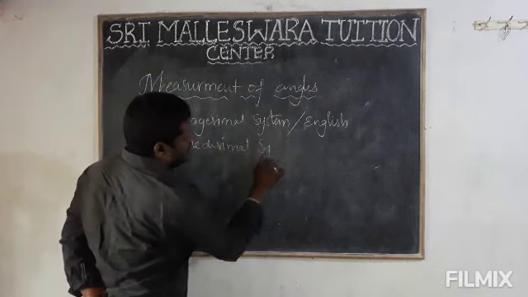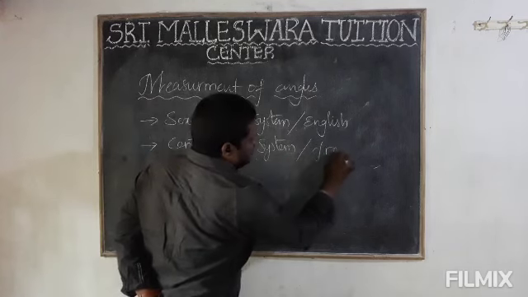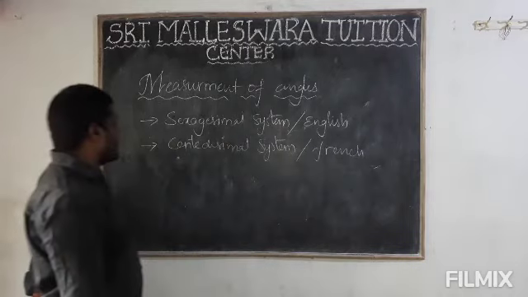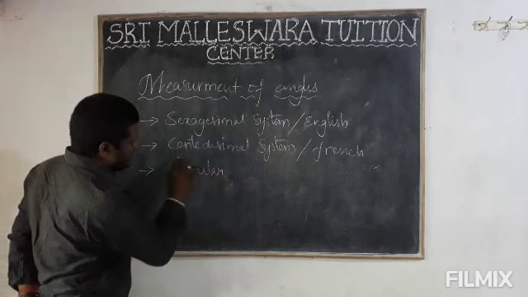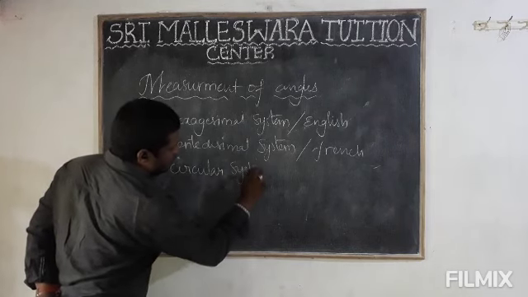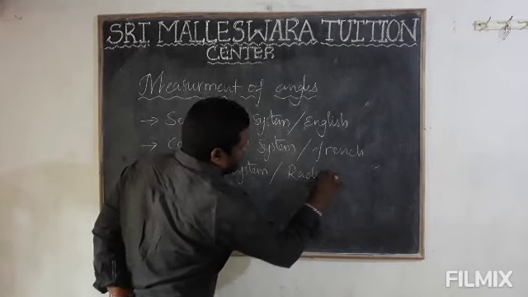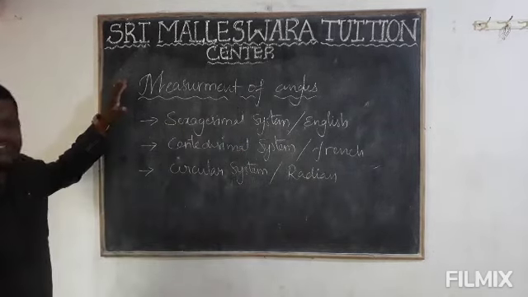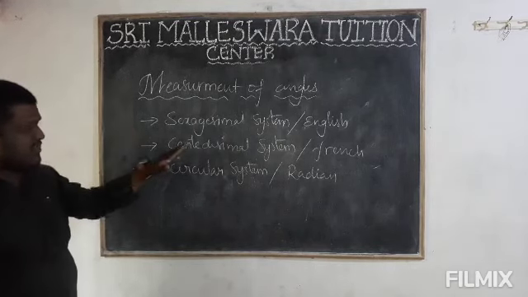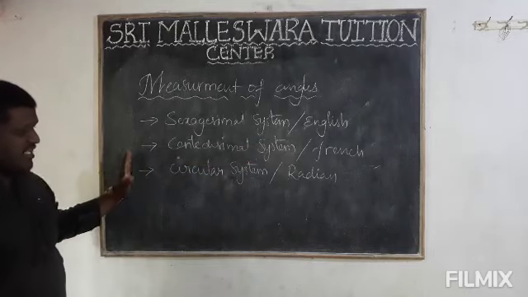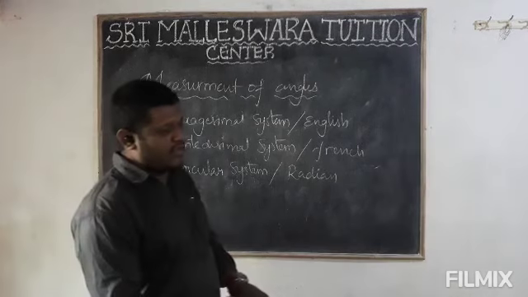Centesimal system, or the French system. Next, finally, the circular system, or radian system. Okay, so these are the measurements of angles. The first one is the sexagesimal system or English system. The next one is the centesimal system or French system, and the last is the circular system or radian system. These are the measurements of angles.